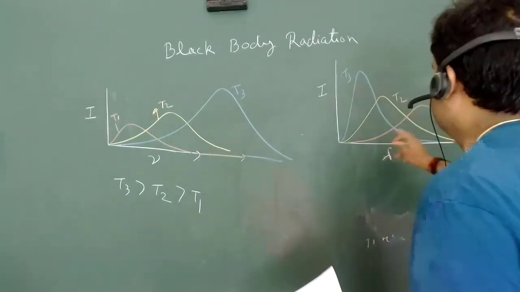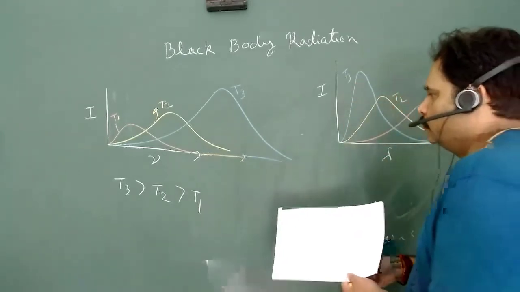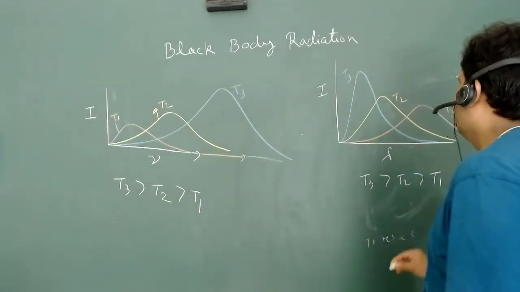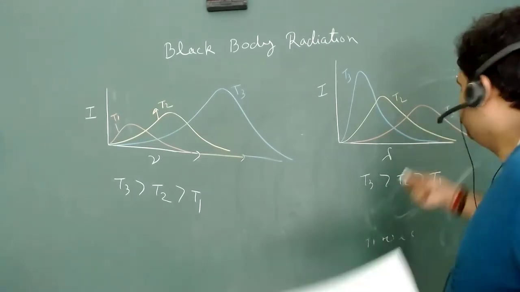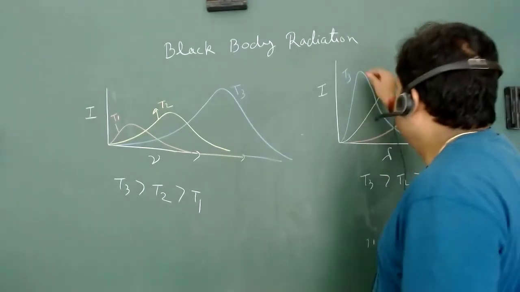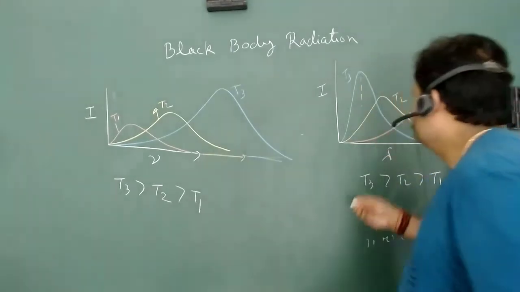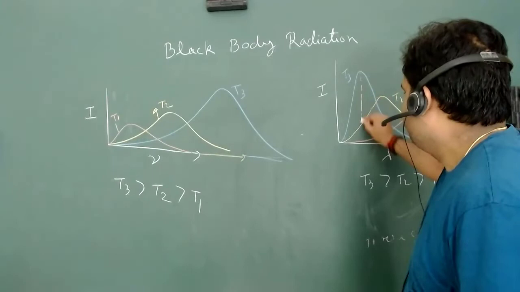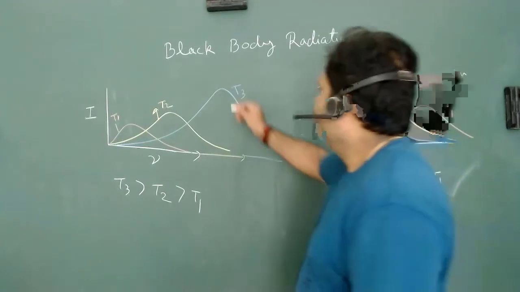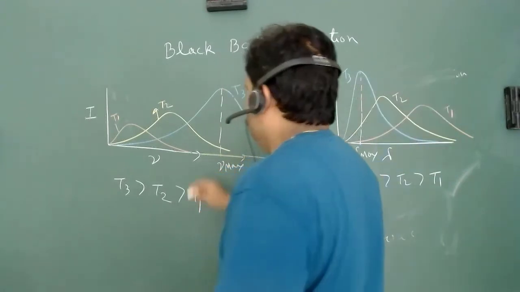Obviously, this is the temperature, and T3 is greater than T2 is greater than T1. And this particular point is at some particular lambda, let's say lambda maximum, and it is also at some particular frequency, say nu maximum.